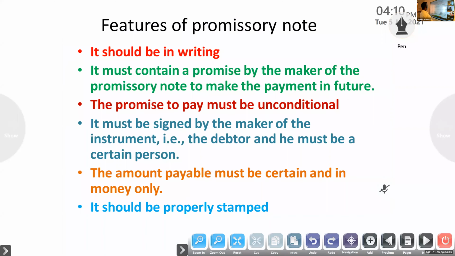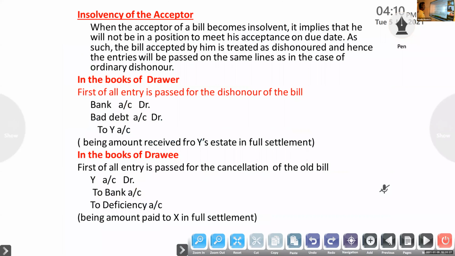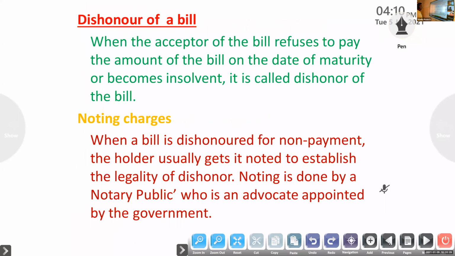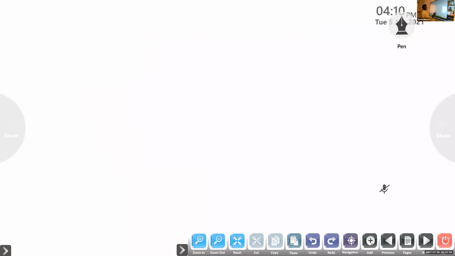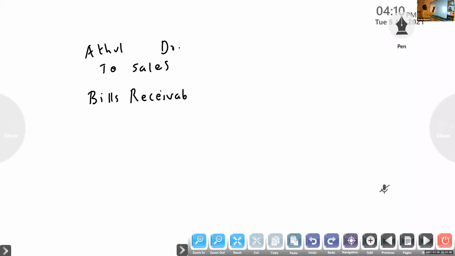Then we receive the bill: bills receivable account debtor to Atul.